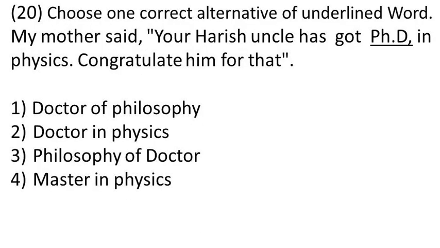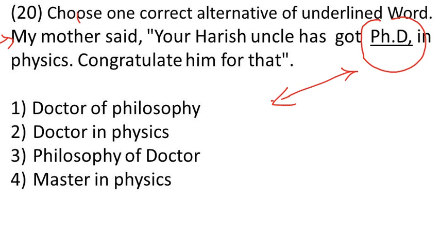Choose one correct alternative of underlined word. A sentence is given and there is one word which is underlined, and we have to find the word related to this underlined word. What is the underlined word? PhD. What is given in the options?